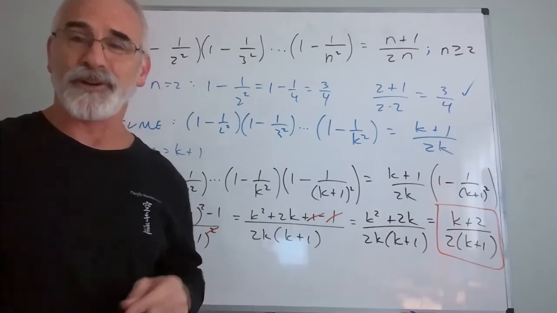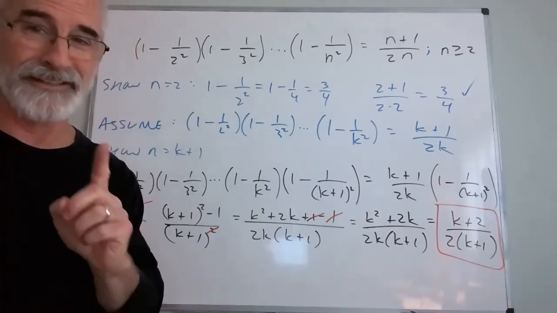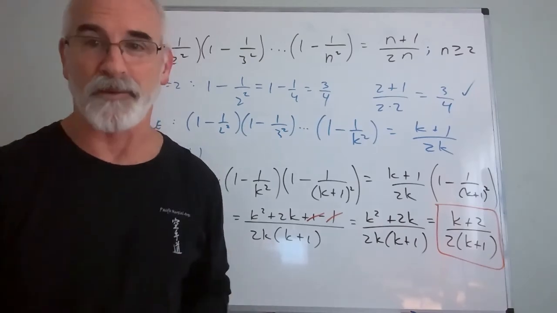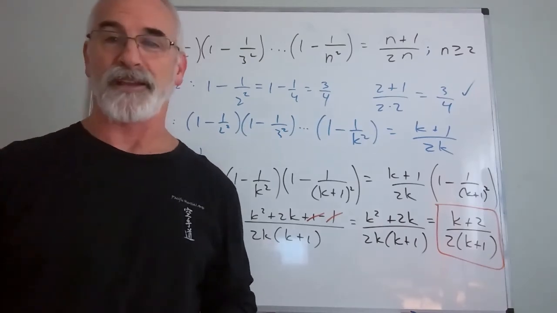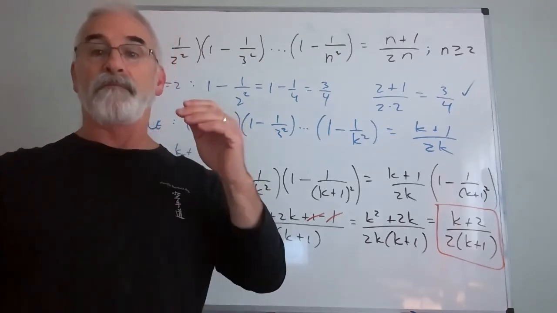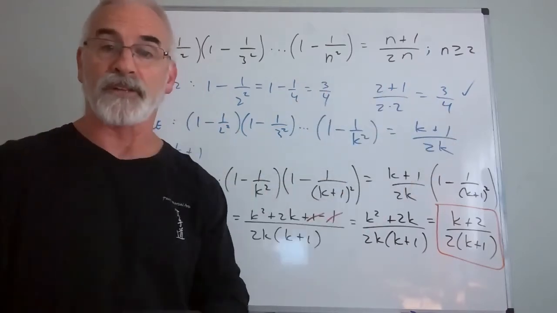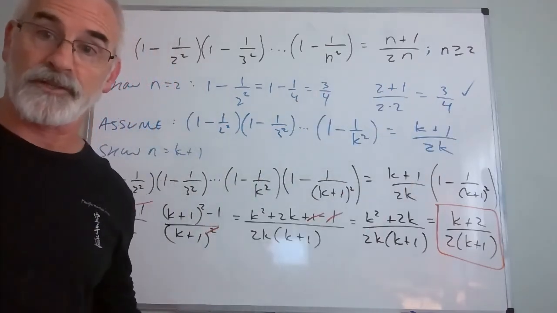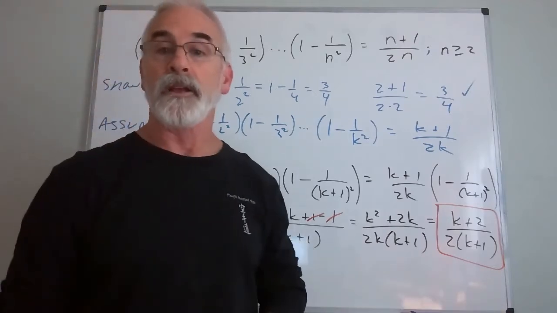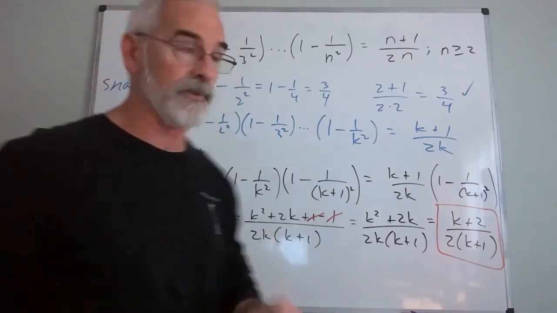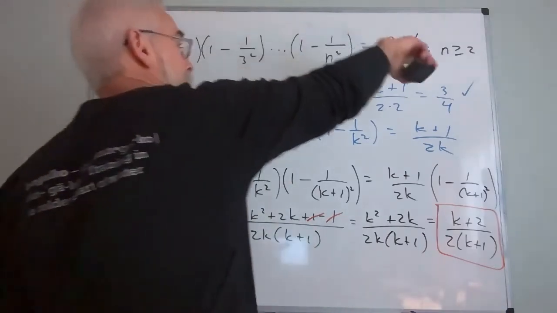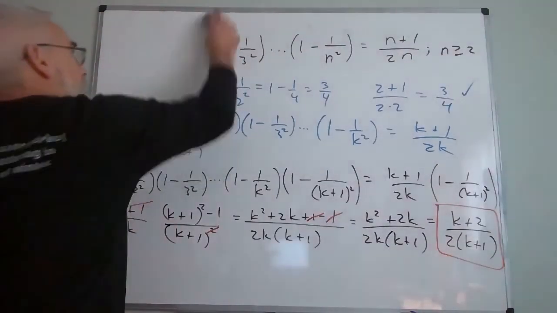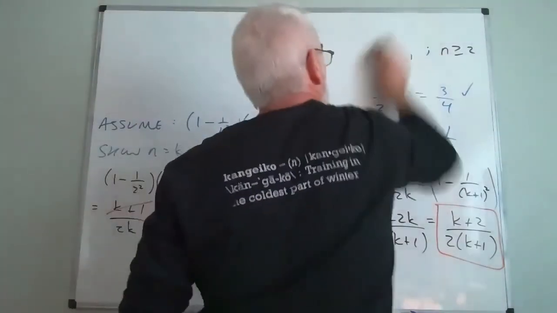The nice thing is when you're asked to prove it's true, it's because it was true in the first place. You shouldn't be coming up with contradictions. You shouldn't be coming up with counterexamples. If we're saying prove this formula is true with induction, we're starting with a true formula that somebody else has already derived and developed, and you're just demonstrating its truth using induction, not using examples. We just prove this is true, period, for all integers n greater than or equal to 2. That's a beautiful thing.